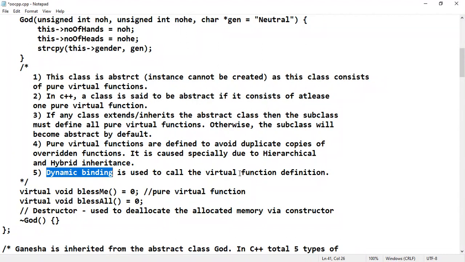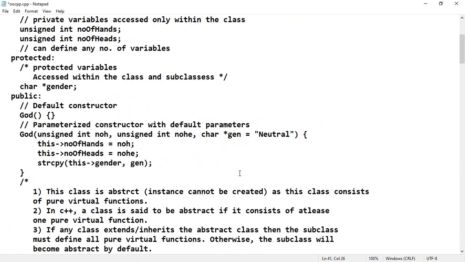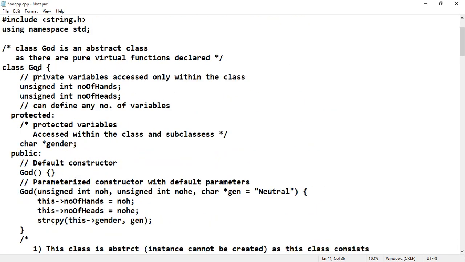But in case of Java programming, if you want to declare an abstract class, you need not write any pure virtual function in that. There is an abstract keyword available. If any class is to be declared as abstract, you just write abstract before the class definition, just like this: abstract class God. So by default it will become abstract.